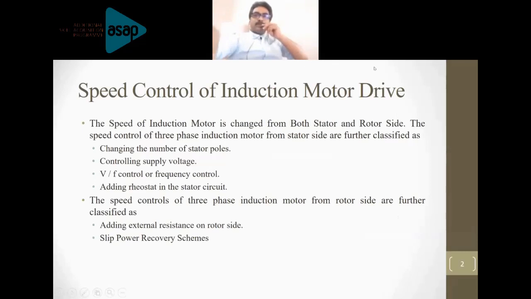Good afternoon to everyone who is present to have a discussion over the topic slip power recovery systems from the subject electric drives, which is offered in the sixth semester for KTU Electrical and Electronics Engineering students. I would like to start with a brief introduction about the fourth module, because this slip power recovery system is covered in the fourth module of the electric drives subject. Then we will move on to the topic which we are going to discuss now.